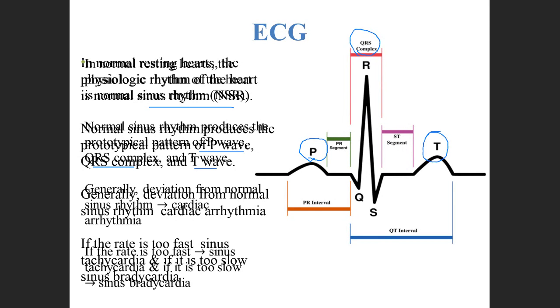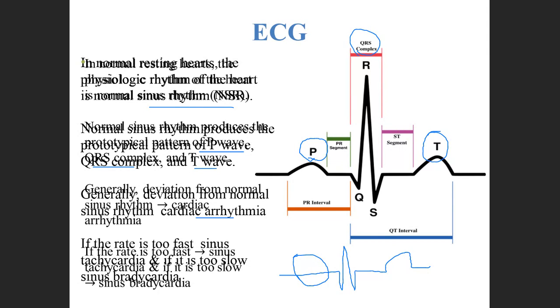Now, if there is any deviation from the normal, it is known as cardiac arrhythmia. For example, if the P wave is absent and directly we are having QRS complex, then we can catch what is the problem.